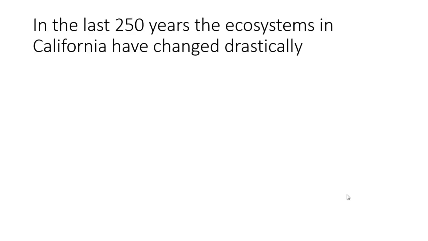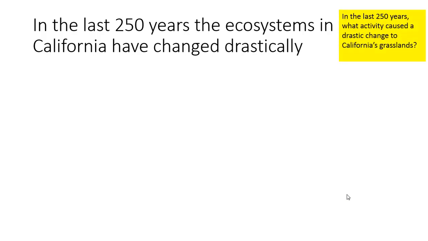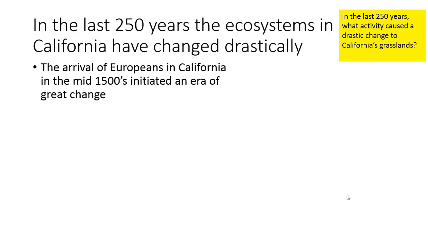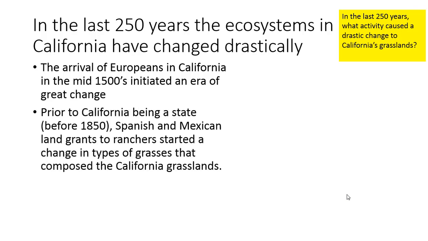In the last 250 years, the ecosystems in California have changed drastically. In the last 250 years, what activities cause drastic changes to California's grasslands? So we're going to write down at least one of these. Well, one of the big things was the arrival of Europeans in California in the mid-1500s, initiated an era of great change. Although, remember that the California Indians were changing the environment and the ecosystems before this by burning.